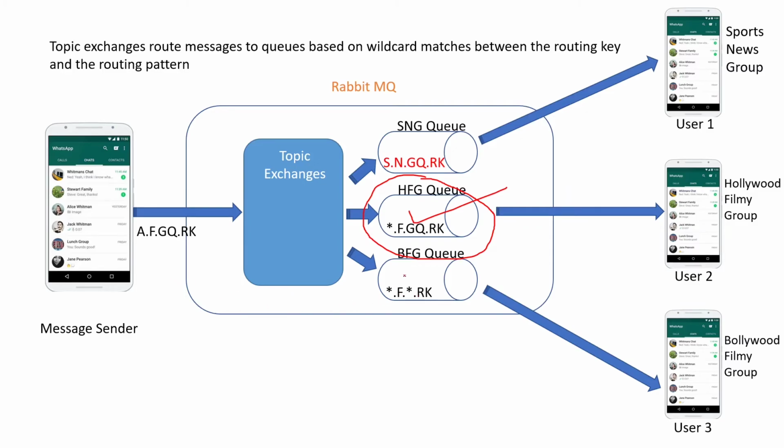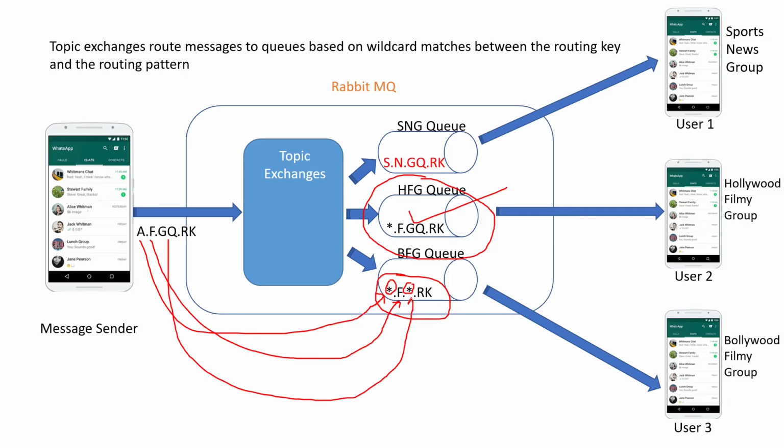Next we'll see this one. So as you can see, star dot f dot star dot k, there is a pattern match. This will match the first one, yes it matches because it is a star. We can pass anything. F matches, yes, second also matches. Third GQ matches, yes matches. Why? Because there is a star. And the fourth one, RK, matches. So this queue is also eligible for receiving a message from the topic exchange, so this will be delivered to this.